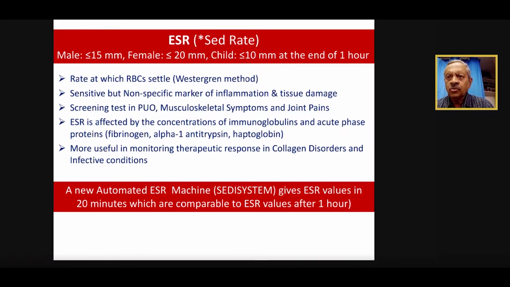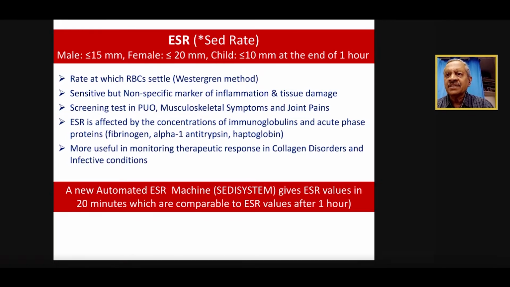So a good rule of thumb is to always see the age of the patient and divide by 2. That is the maximum ESR as a normal variation. If the person is 50 years, then 25 would be the maximum upper limit. That is important because most patients always complain, my ESR is high, is there anything wrong with my blood?